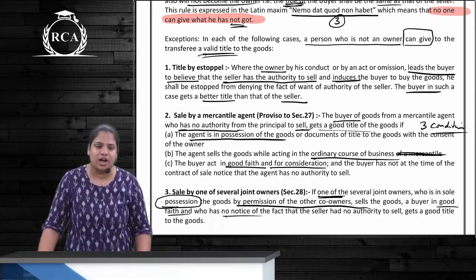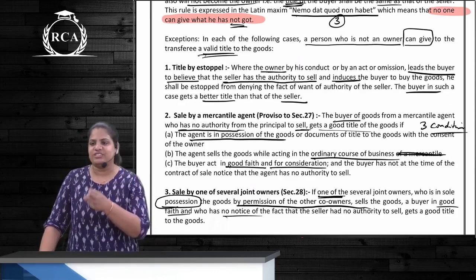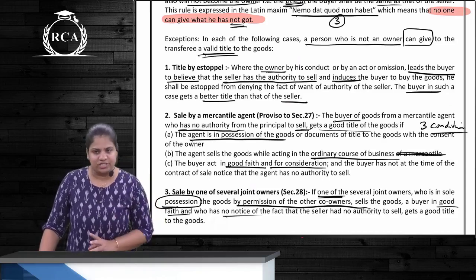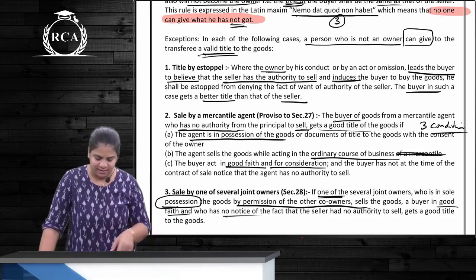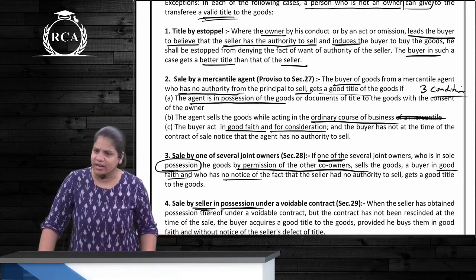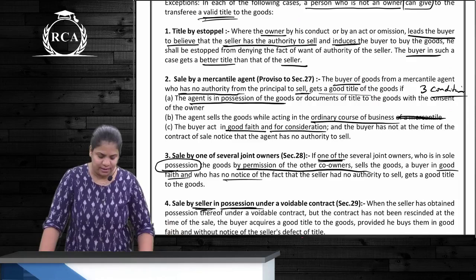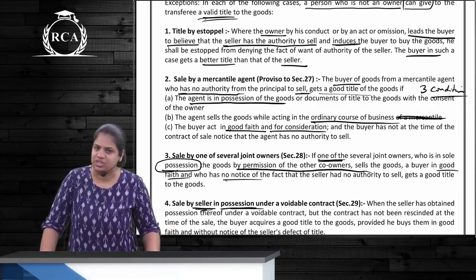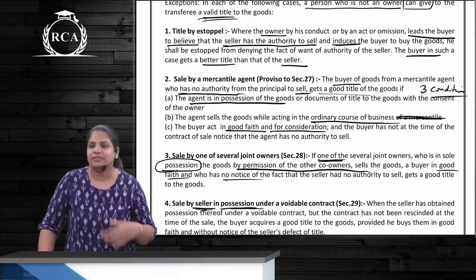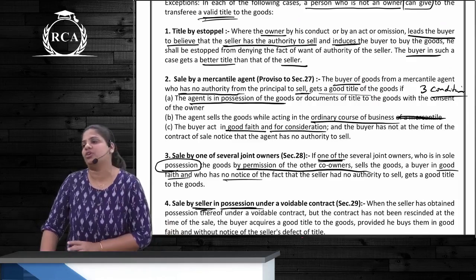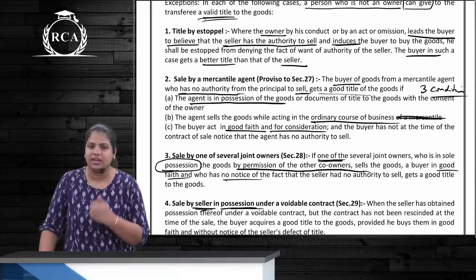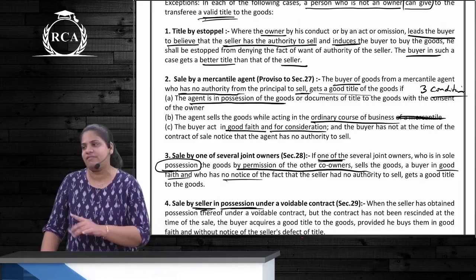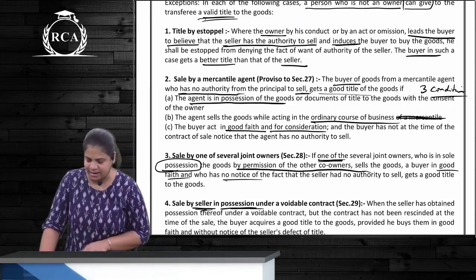Yes. Why? Because 3 conditions are satisfied. First, the mechanic is in possession of the Activa. Second, it is done in the ordinary course of business. And last, the buyer has acted in good faith and for consideration. So he was not aware that the mechanic did not have the authority to sell for 35,000. He entered into this transaction in good faith. He was not aware. That's why we are giving him a valid title. Clear? Third one is what?